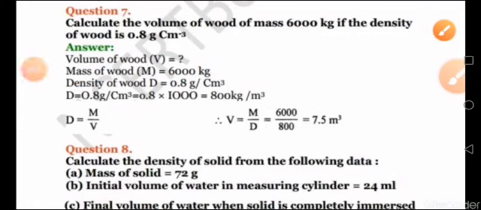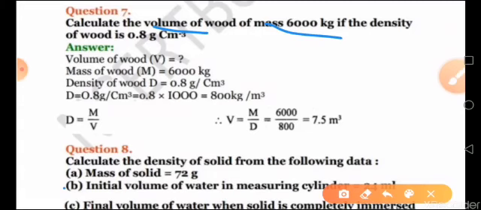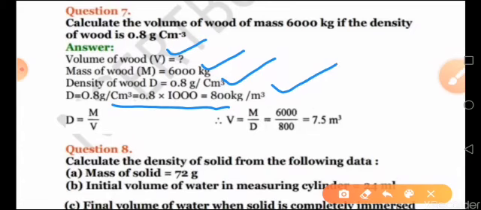Coming to your question number 7, you have to calculate the volume this time. Mass is given and density of the wood is given. Here mass is in kilogram and density is given in gram centimeter raised to minus 3. So convert it into a single unit and then only solve the numericals. This gram per centimeter cube, you multiply it by 1000 so that you will get it in kilogram per meter cube, so that the units are all the same.